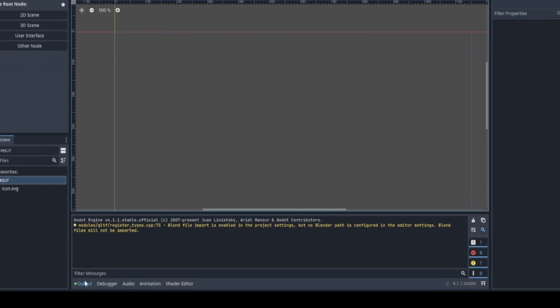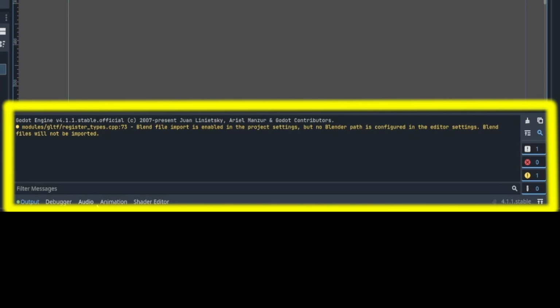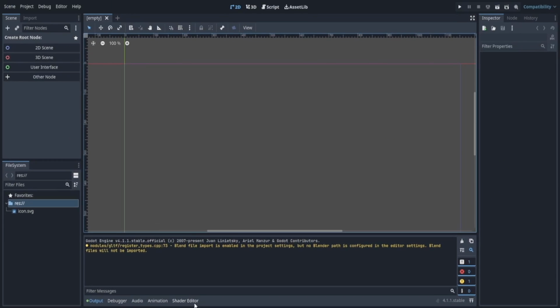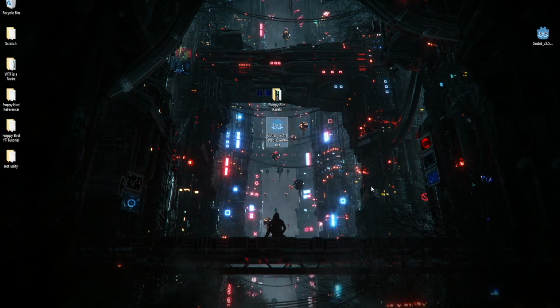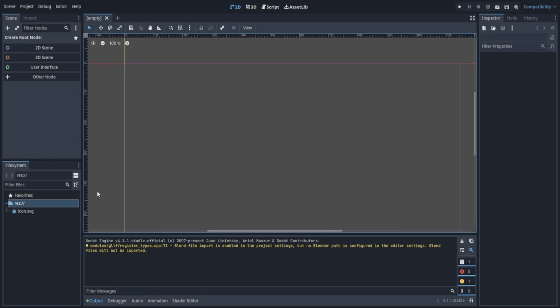On the bottom, we have a bunch of other useful things, such as output, debugger, audio, animation, and shader editor. There's going to be a few other things that might pop up depending on what node you're using. For example, tile map or tile set can add an extra thing, which we will be doing in this video. Output is usually for things like print, which we will also be looking at in a bit. All right, so at this point, we want to actually import all our assets.